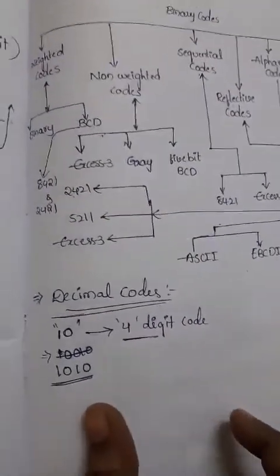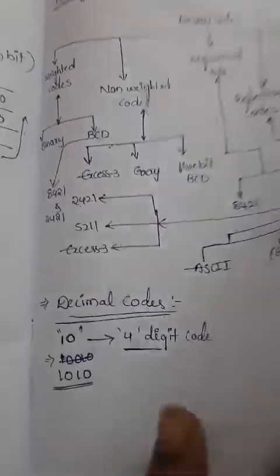The main possible combinations related to the decimal codes are as follows. The first one is the decimal digit. Now I need to implement this decimal digit into different possible combinations of the BCD codes. The first one is BCD, which is binary coded decimal, implemented with the weights 8421, the general binary equivalent number.